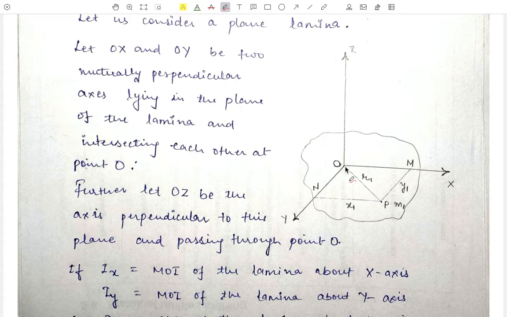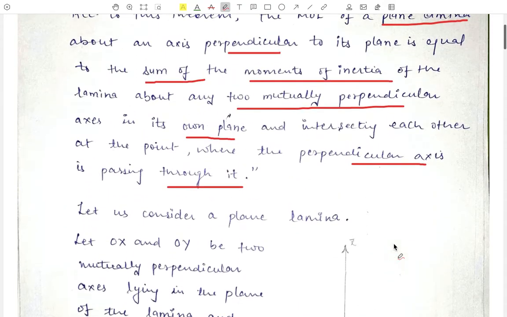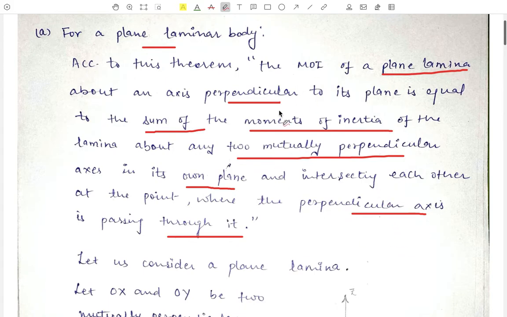Now if Ix be the moment of inertia of the lamina about the x-axis, Iy is the moment of inertia of the lamina about the y-axis and Iz is the moment of inertia of the lamina about the z-axis, then according to this theorem, what does this theorem say?